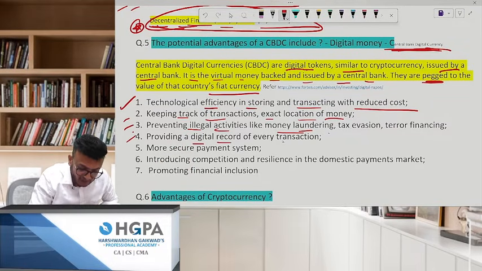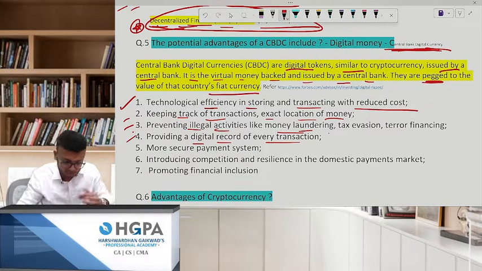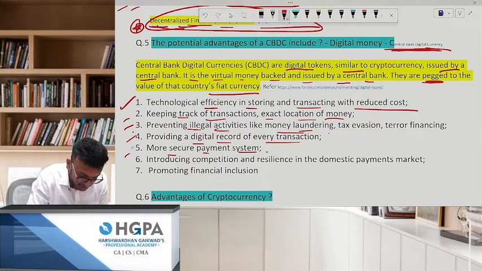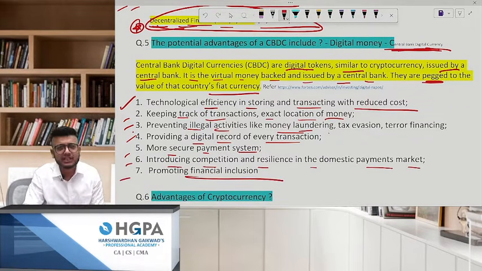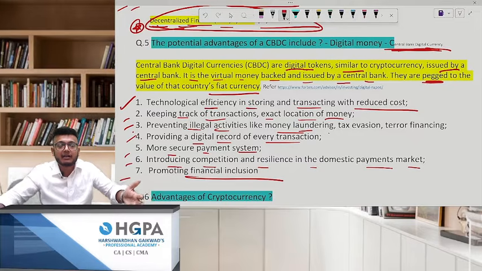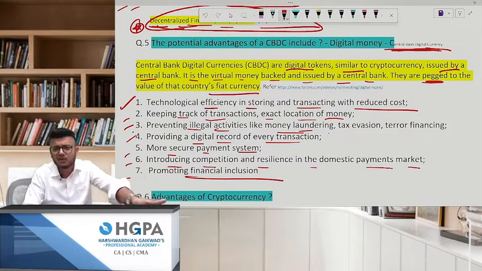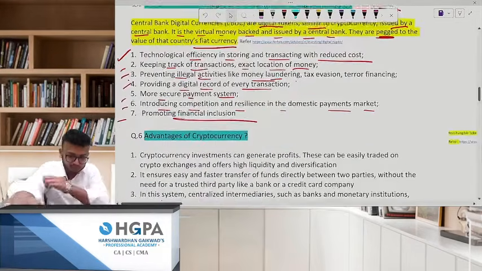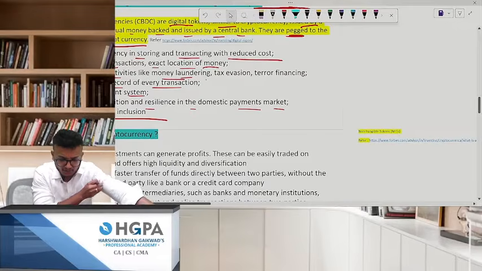Providing a digital record of every transaction, because they will also keep a ledger. Simple. More secure payment system. Bank is there. Introducing competition and resilience in the domestic payment market and promoting what? Financial inclusion. They are promoting it. What did Nirmala Sitharaman do? She is promoting it, right? The e-rupee and all that. They're still to bring it, but still they are making all the laws and all that. Okay. Chalo.